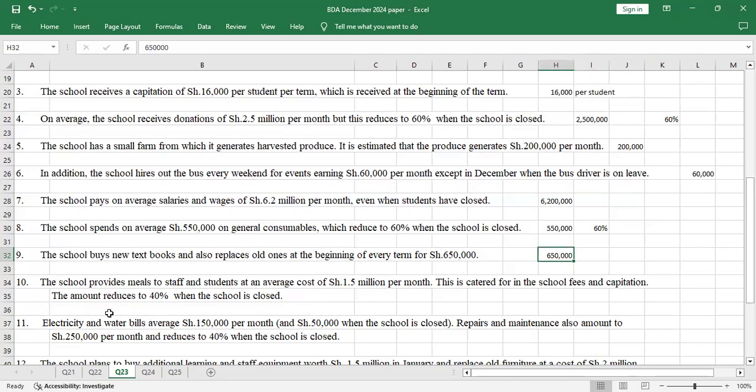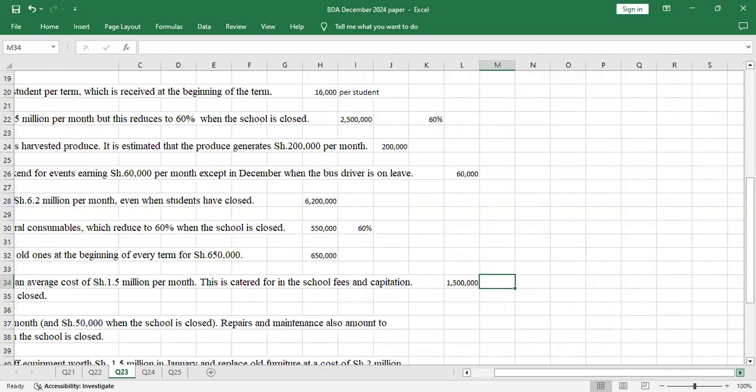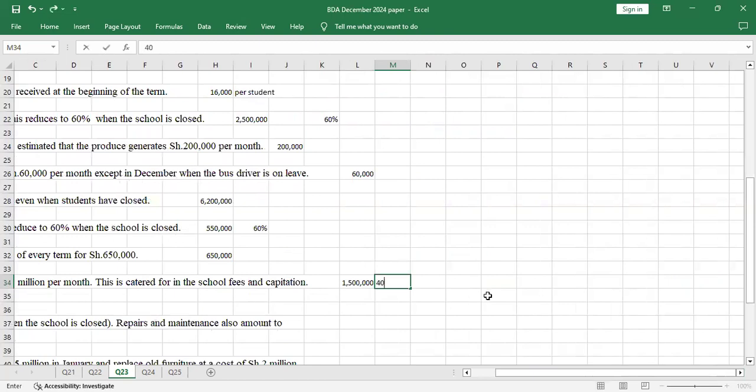Then number 10, the school provides meals to staff and students at an average cost of shillings 1.5 million per month. So meals at 1,500,000. This is catered for by the school fees and capitation. The amount reduces to 40% when the schools are closed. So when there are no students, the 1.5 million changes to only 40%.